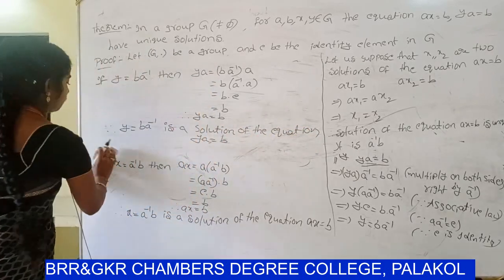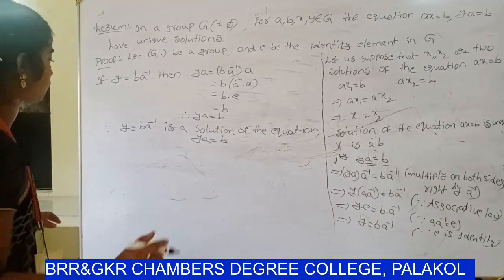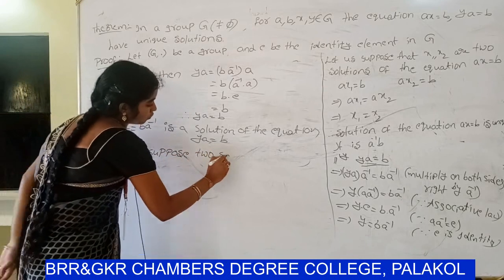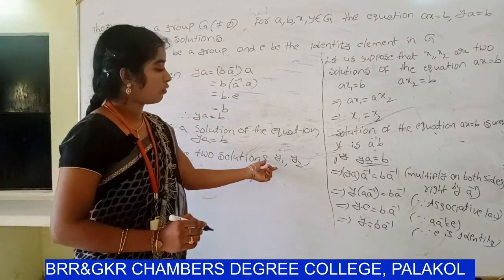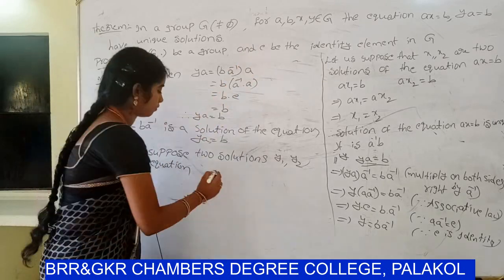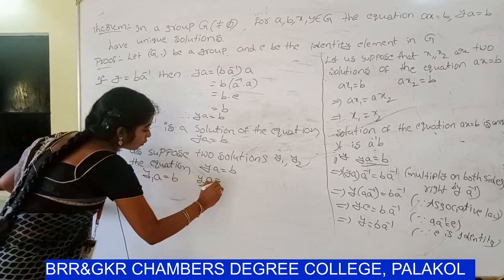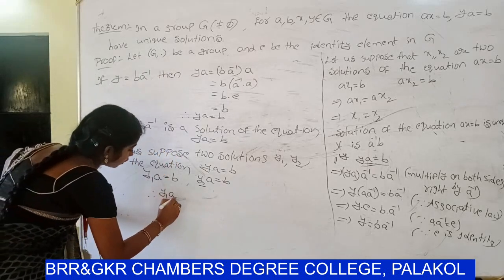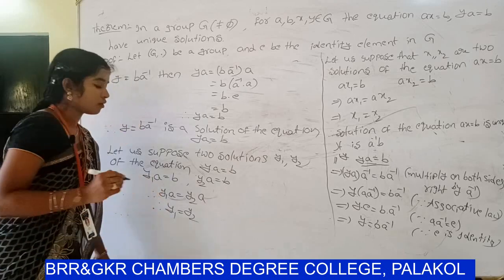YA equal to B. So next, let us suppose two solutions, y1 and y2, of the equation YA equal to B. So that means y1 A equal to B, y2 A equal to B. So already you know that A equal to B, B equal to C can be written as A equal to C. So therefore y1 A equal to y2 A. By right cancellation law, y1 equal to y2.